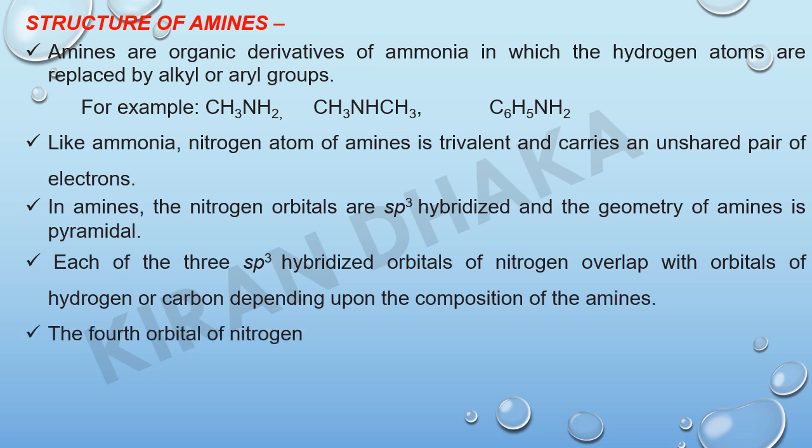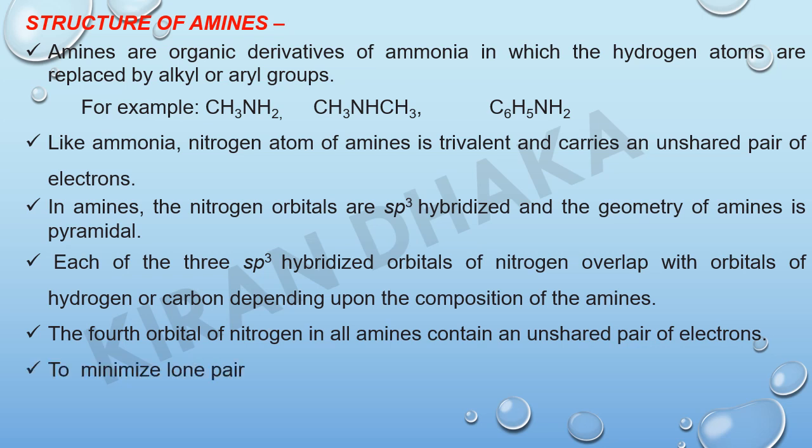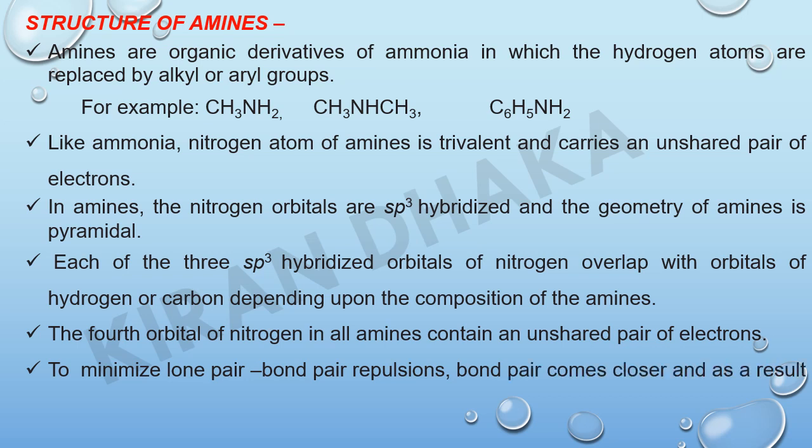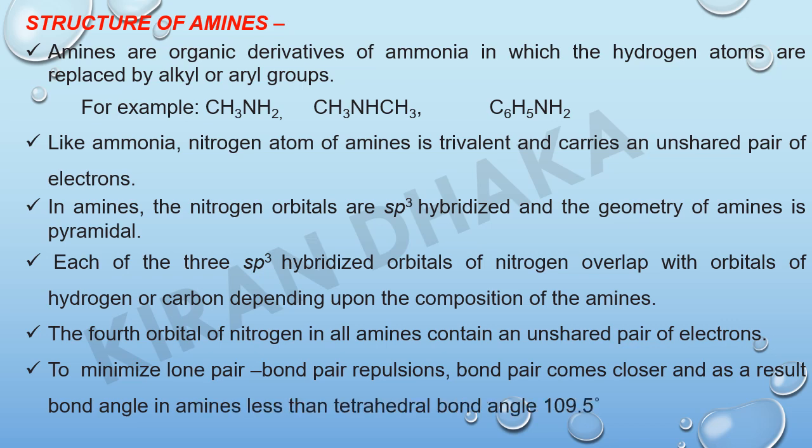The fourth orbital of nitrogen in all amines contains an unshared pair of electrons. To minimize lone pair bond pair repulsion, the bond pairs come closer and as a result, the bond angle in amines is less than the tetrahedral bond angle, 109.5 degrees.